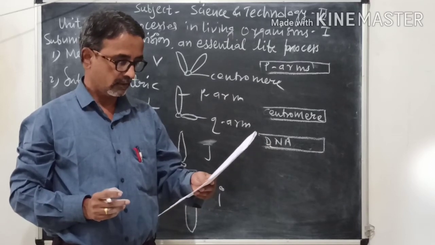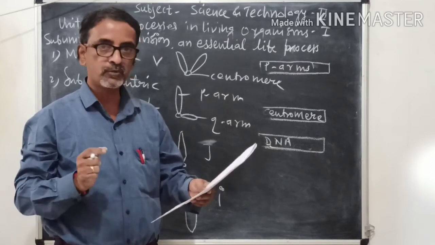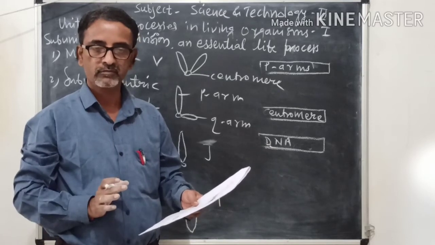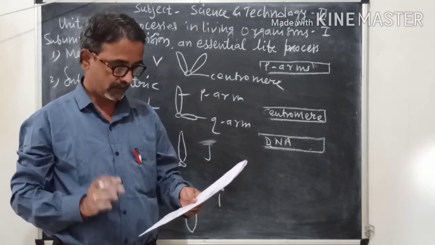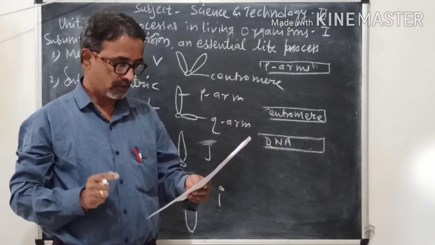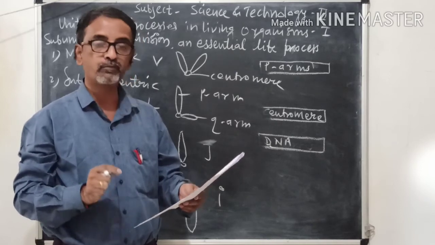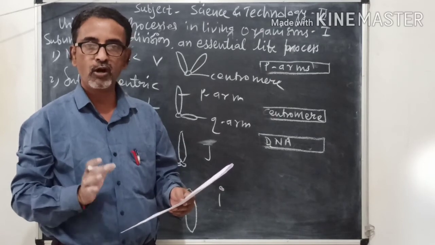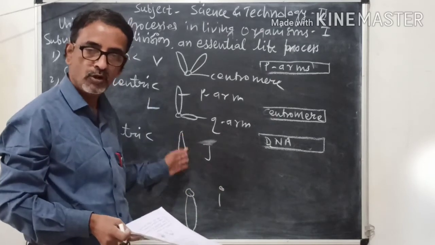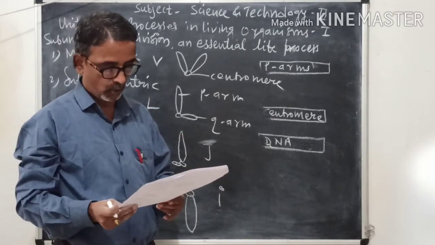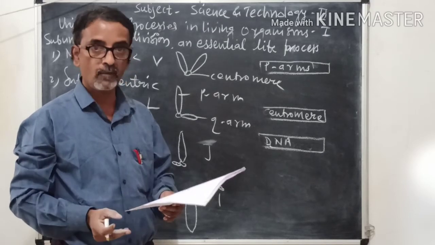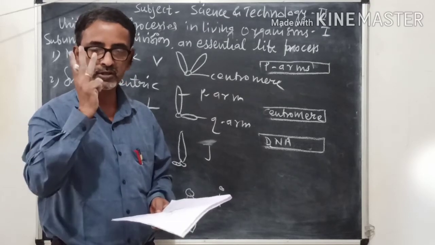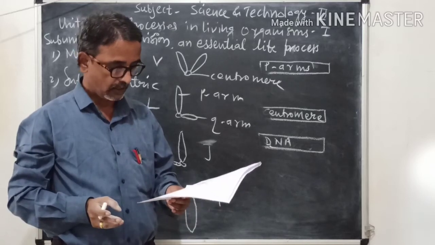Second question, state types of cell division. We have also seen two types. Third, state different types of chromosomes depending on the position of the centromere. We have seen four types. Fourth, state the significance of cell division. We have seen three significances.